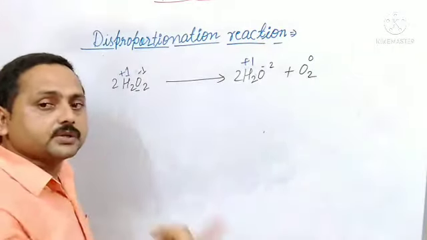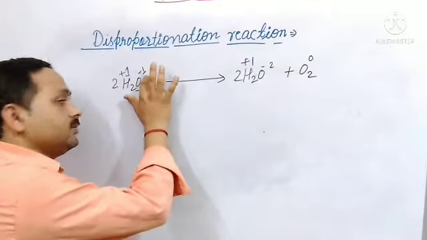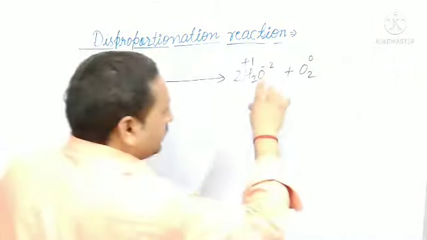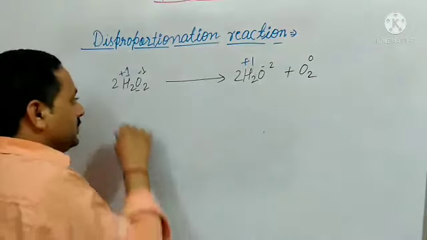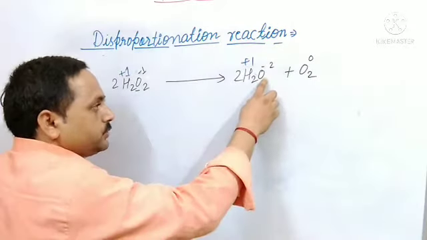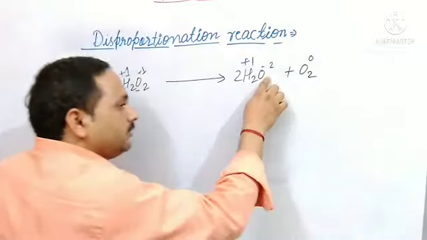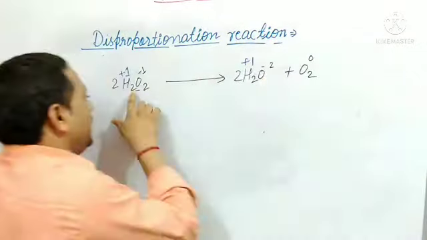One more time. Some students could not understand what I said, so please concentrate on this. Here in H2O2, the oxidation state of oxygen is -1, and there it is -2 and there it is 0. So -1 is changing to -2, which is reduction, and -1 is changing to 0, so there is oxidation.